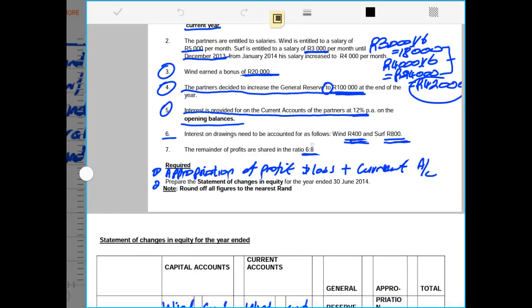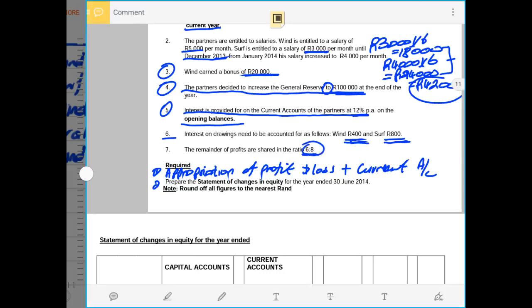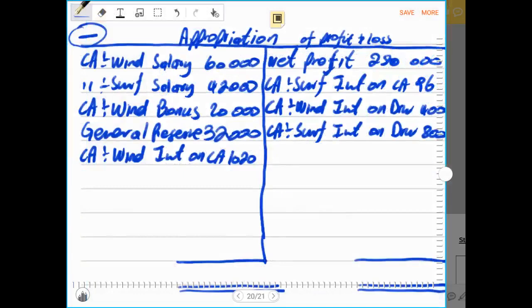Then after, we have to share the profit or the loss that this partnership has made after taking into account transactions that are between the partners and the partnership. Remember, in the appropriation account, just to emphasize, we only record transactions that are between the partnership and the partners.